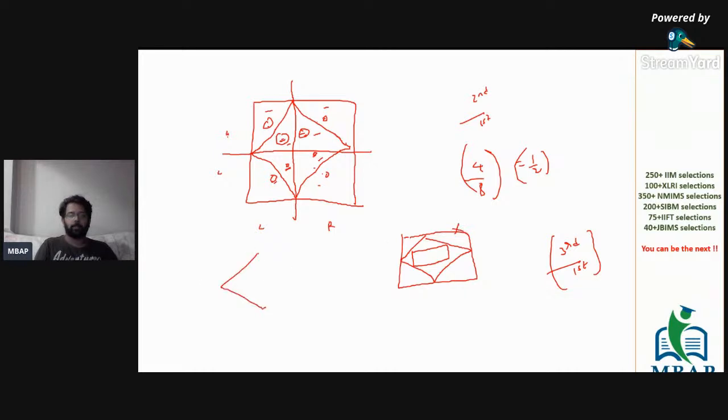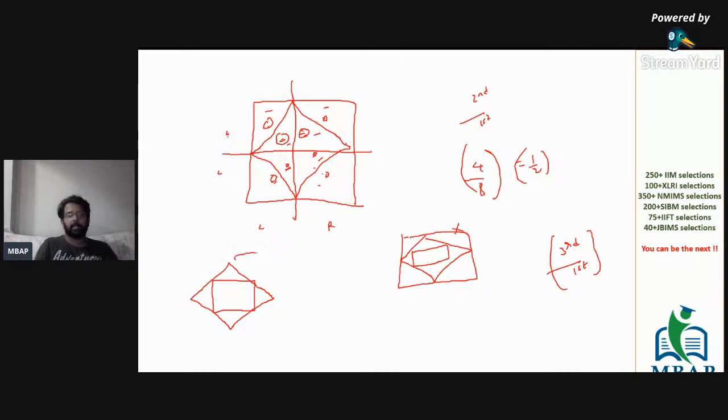The only case which is available here is the third square and the second square. This is the third square and this is the second square which is available here, right?